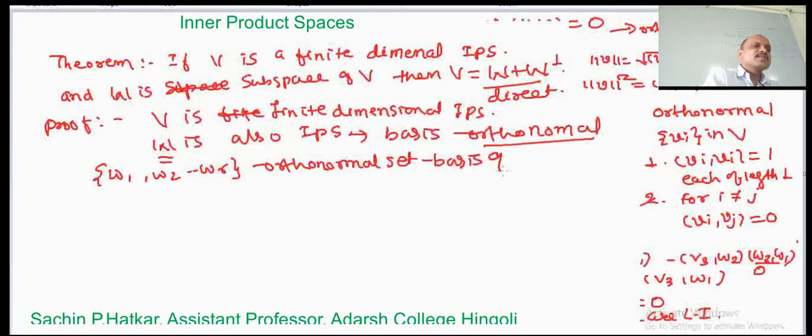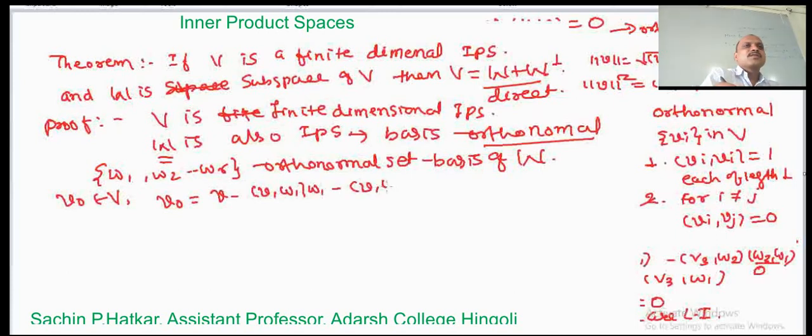Let us construct a vector v0 belonging to V, and suppose v0 is v minus (v, w1) w1 minus (v, w2) w2 minus ... minus (v, wr) wr, where v is any vector.